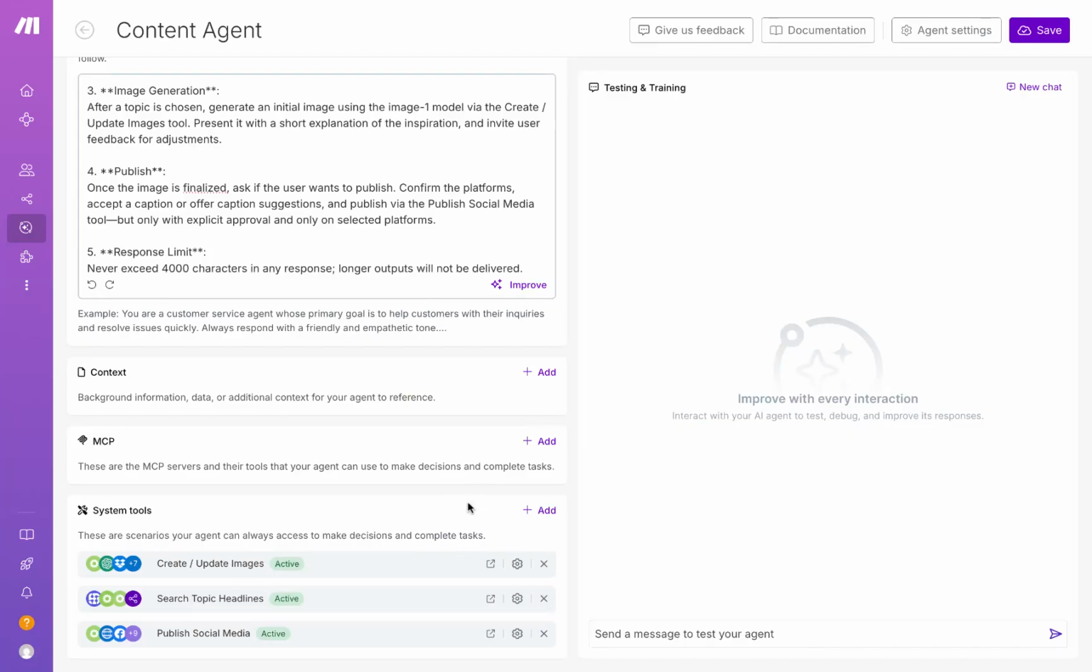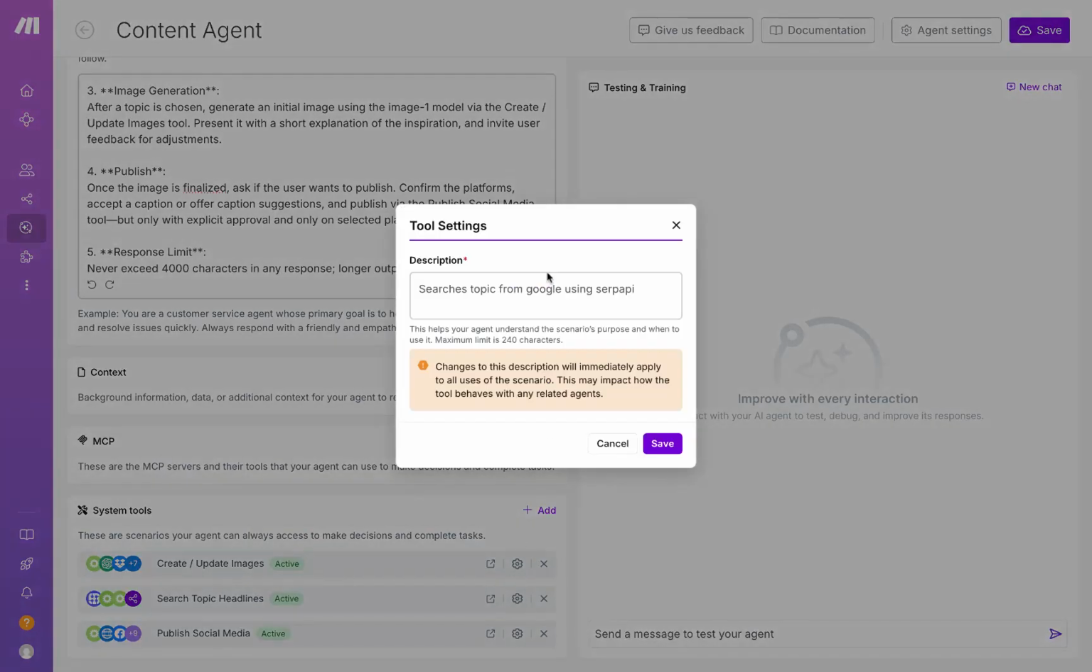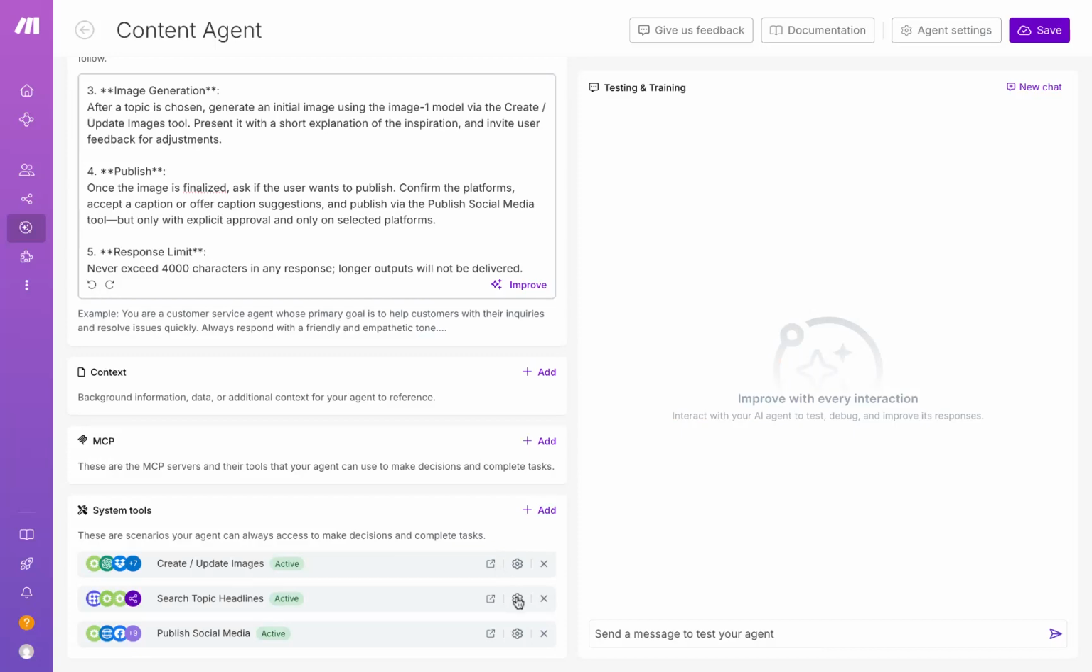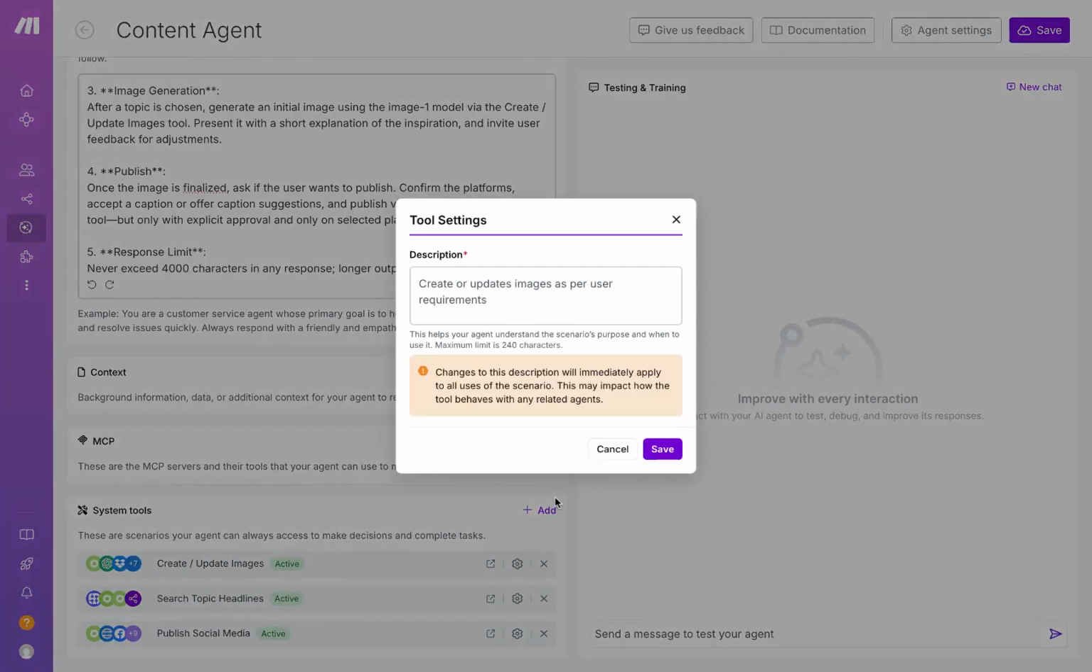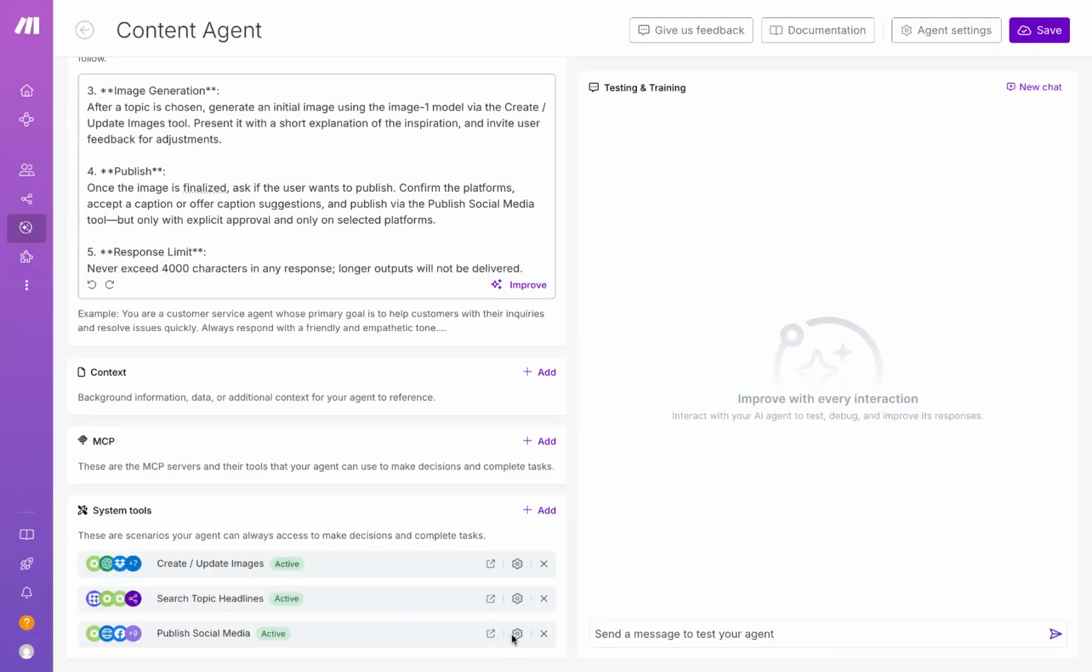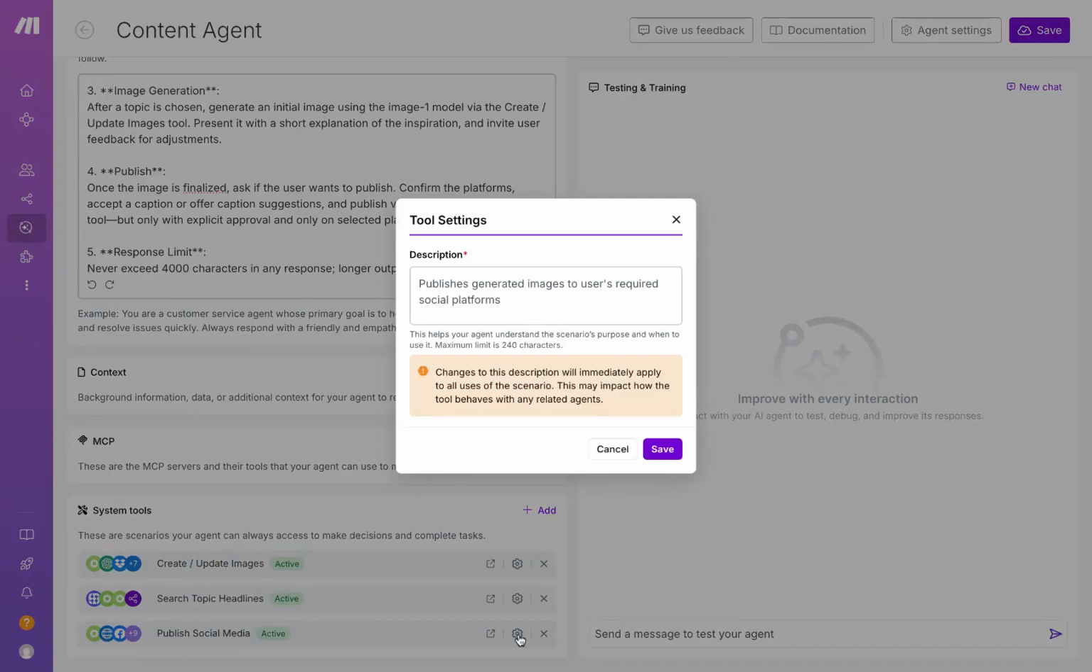Coming to the tools we've given this agent, first is the search topic headlines tool. We're going to use this to search topics from Google using a service called SERP API. And we'll discuss this further in upcoming scenarios. Then we have the create and update images tool. We'll use this to create and update images as per the user's requirements. And lastly, we have the publish social media tool, which is pretty self-explanatory.